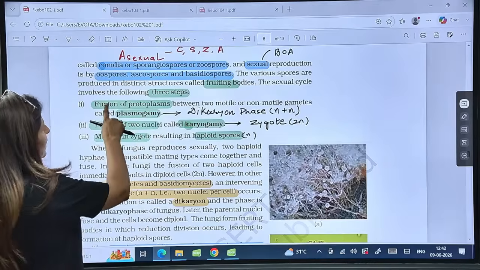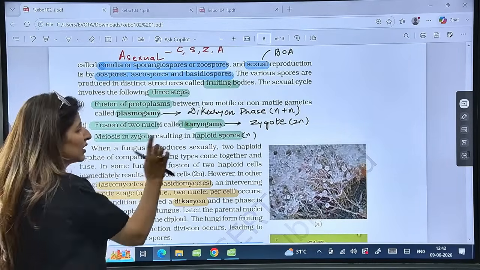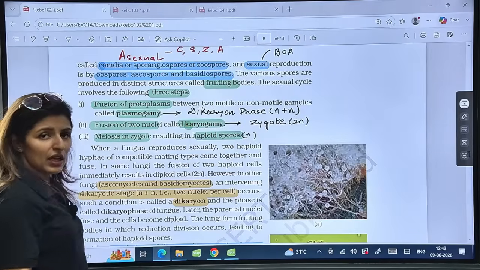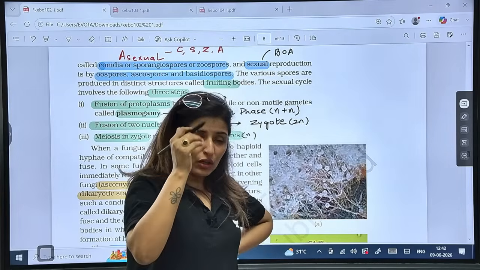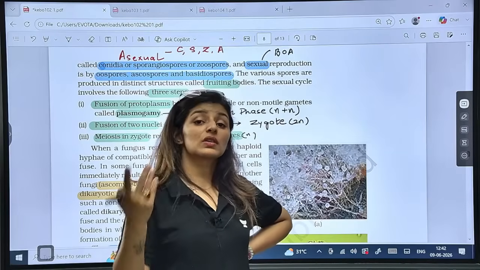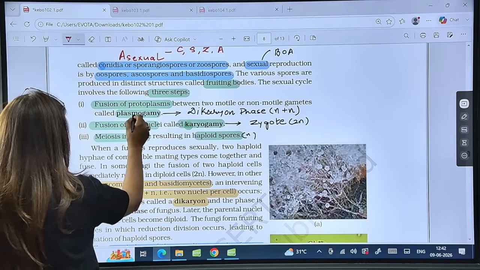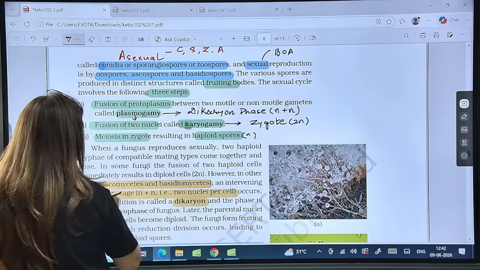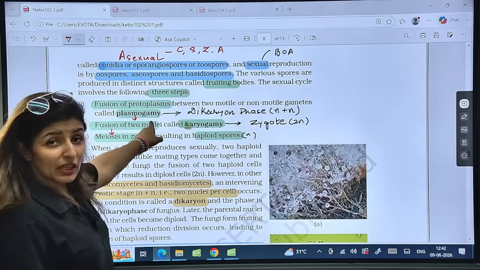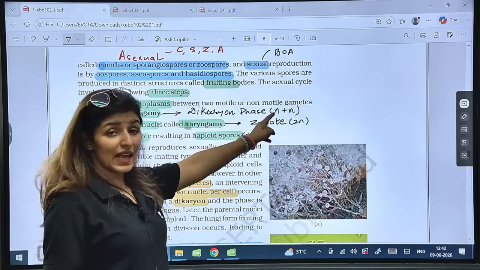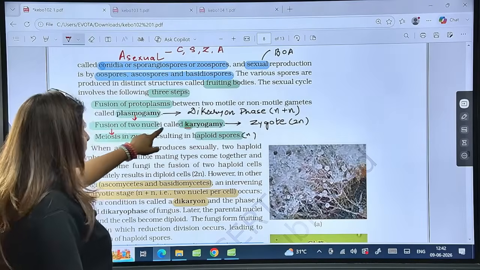Now, the sexual cycle involves 3 steps. The first step is plasmogamy, second is karyogamy, and third is zygotic meiosis. We have seen questions around this topic multiple times. You can be asked which of the following is the correct sequence. The correct sequence is plasmogamy, followed by karyogamy, and then zygotic meiosis. Plasmogamy gives rise to the dikaryon phase, N plus N. And when these two N fuse, it is known as karyogamy.